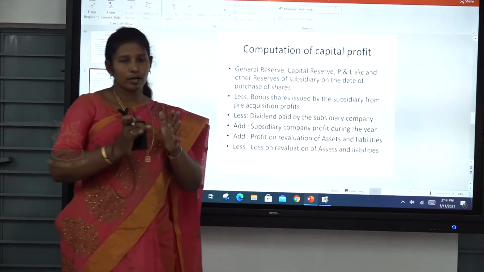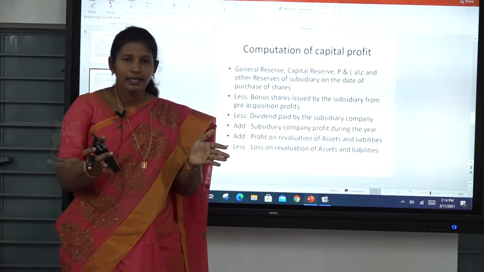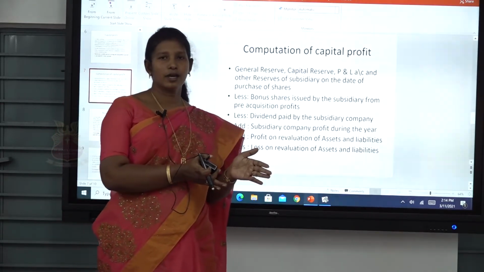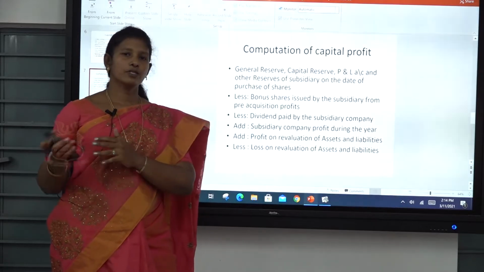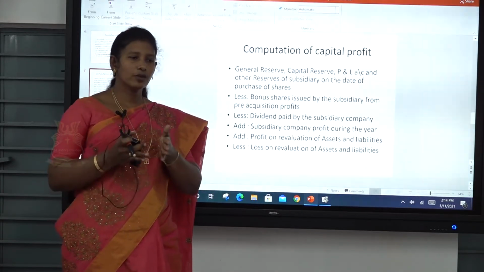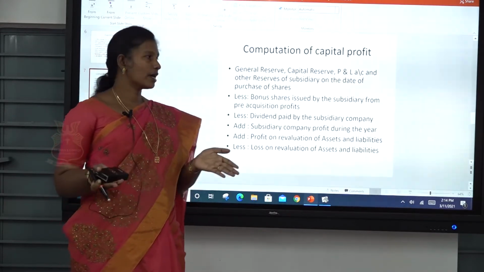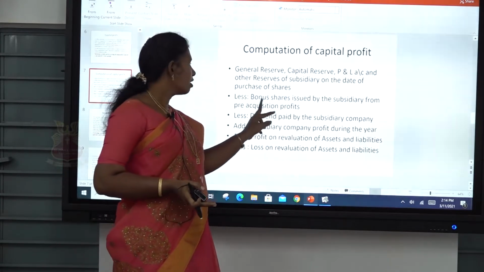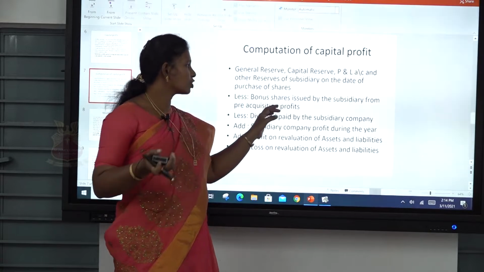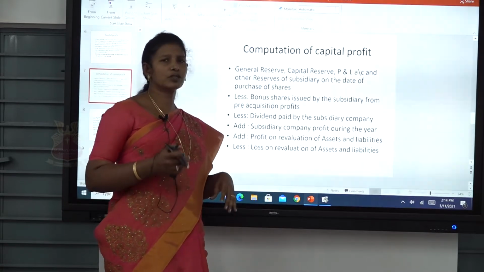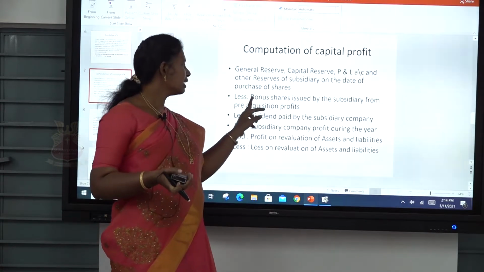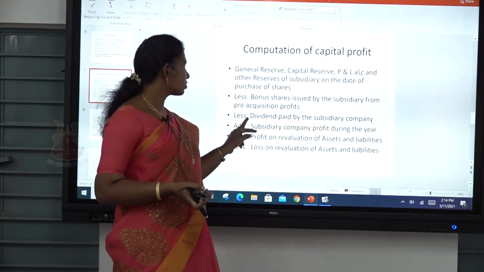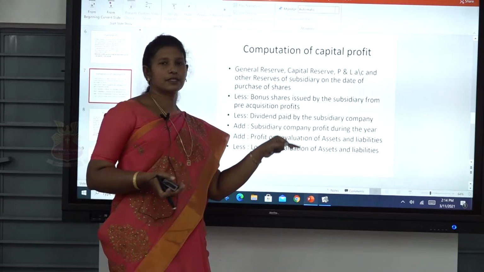The profit may be divided into two parts. The first part is pre-acquisition period profit and the second is post-acquisition period profit. So bonus shares, usually some bonus shares are issued by the subsidiary company to the board of directors. So that may be subtracted from this. And next one, dividend paid by the subsidiary company.